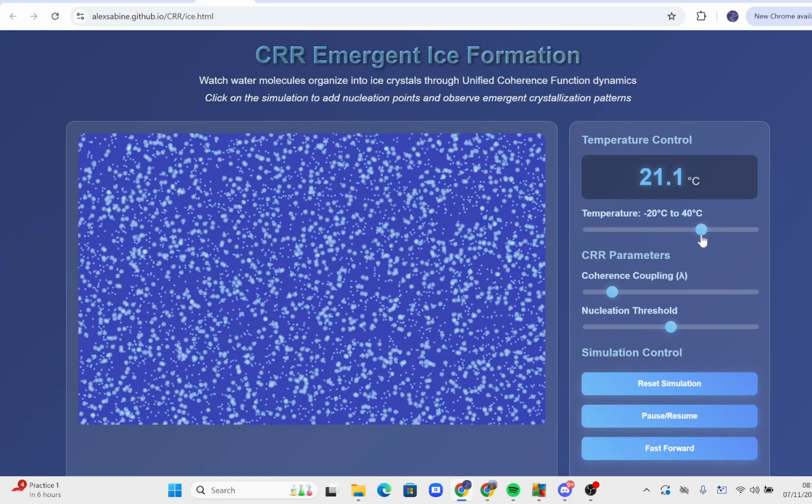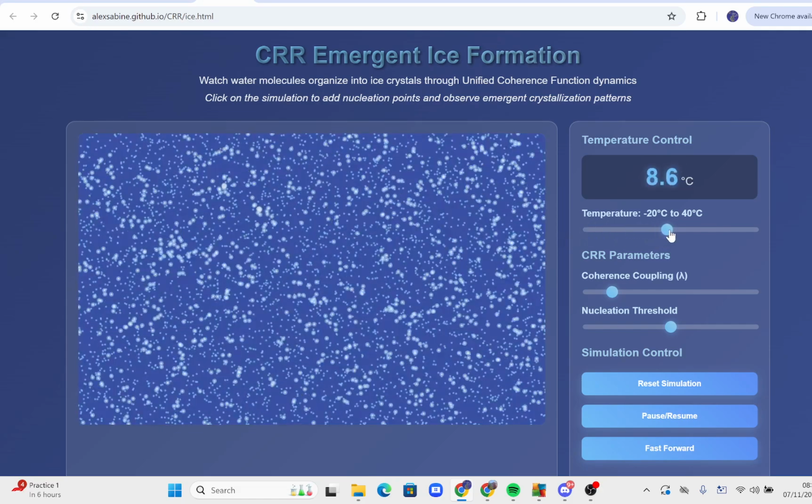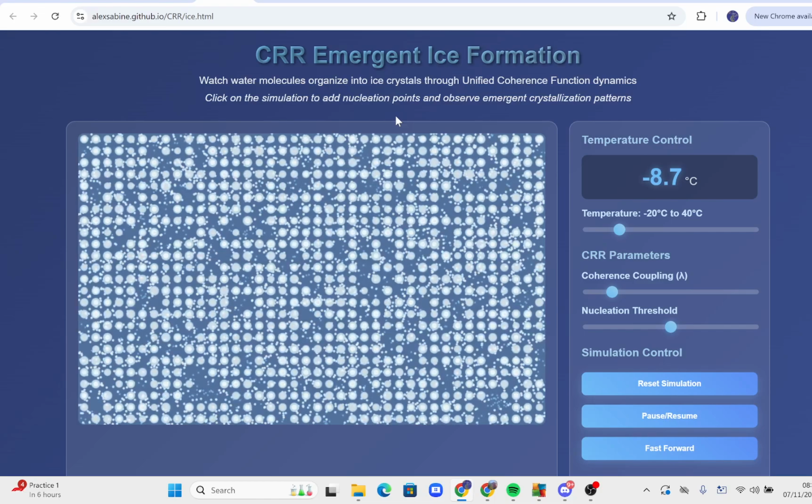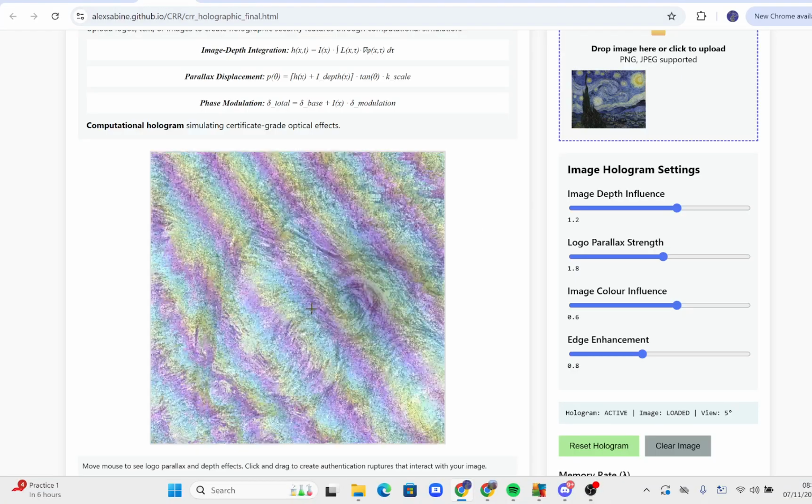Here we can see ice and change the temperature, watch ice forming. So I've done basic modeling as well. This one has a lower omega value. It's sort of less exploratory, more rigid as a physical system.